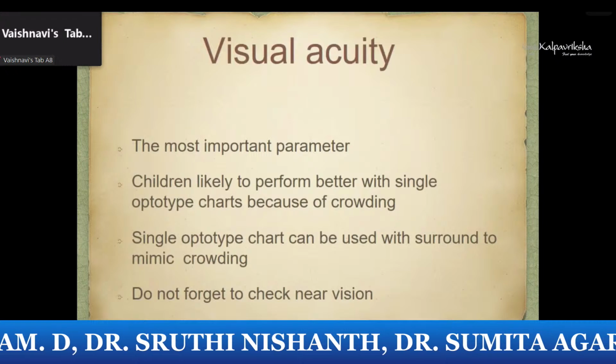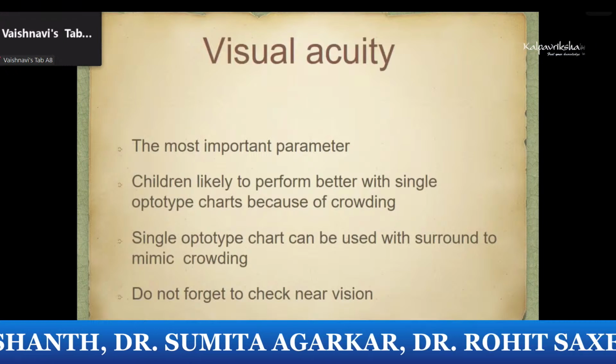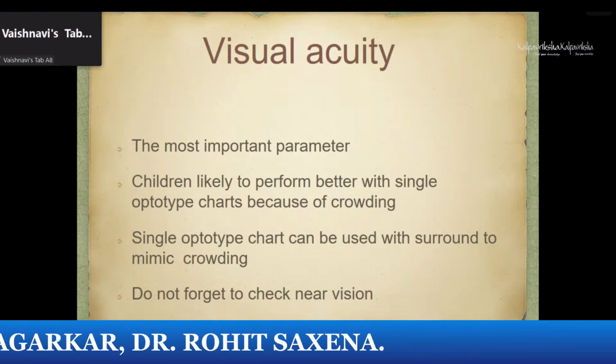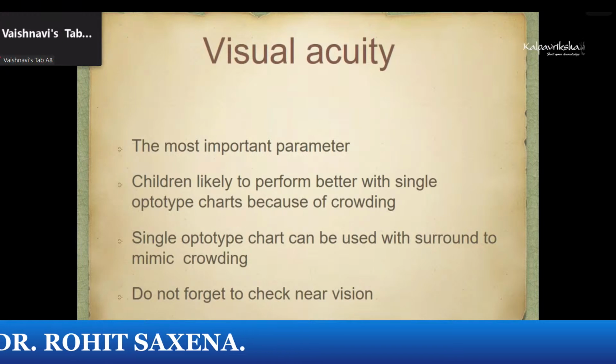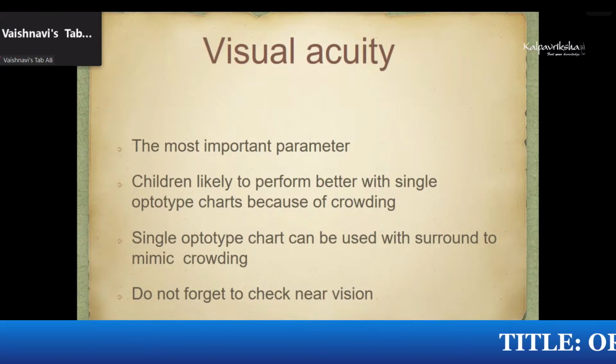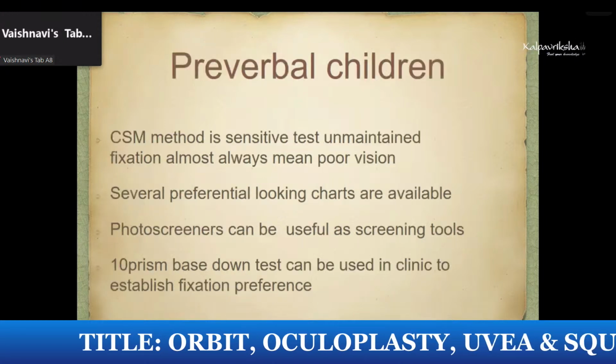Visual acuity is the most important parameter to diagnose. Children are likely to perform better with single optotype charts because of the crowding phenomenon. And we often forget to check near vision, but this is also one part of checking visual acuity in amblyopic children, because often near visual acuity improves faster compared to distance visual acuity.